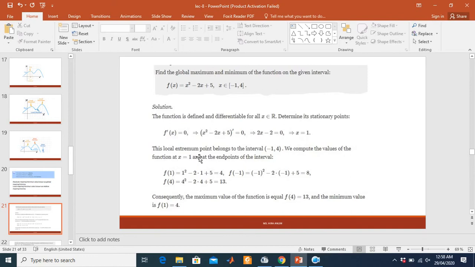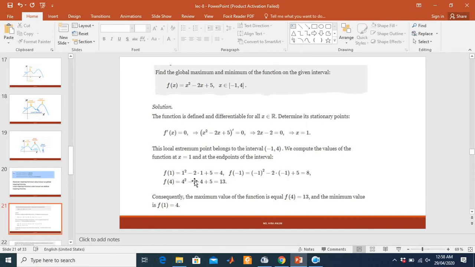This point belongs to the interval minus 1 to 4. We compute at x equals 1. We put this point in the function, and the value is 4. Then putting minus 1 in this function, the value is 8. Then putting 4 in this function, the value is 13. The lowest value among the 3 points is 4.